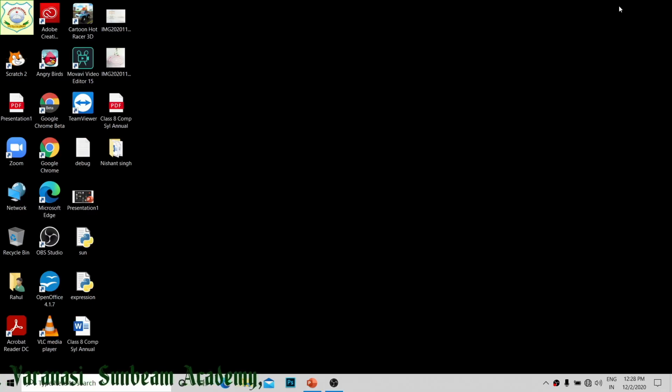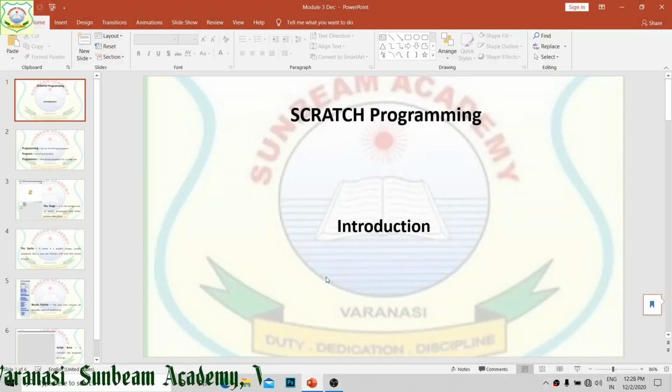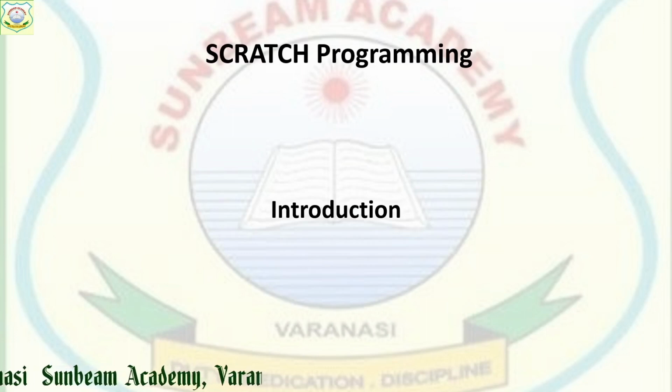We are going to start Scratch. First of all, we have to know what Scratch is. Scratch is a programming language through which we can make programs, and normally making programs means to develop apps. We can prepare games with the help of Scratch, right? It's a language for beginners, because in this you can write scripts as well as drag and drop the icons to do any of the tasks.